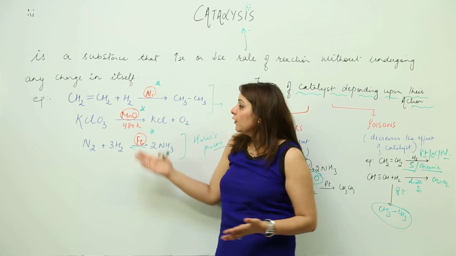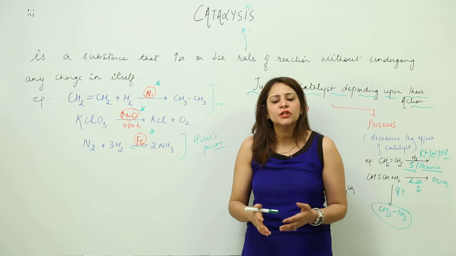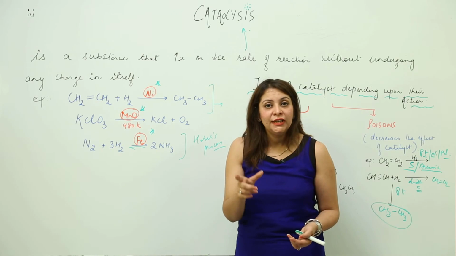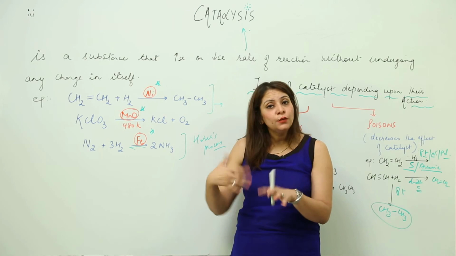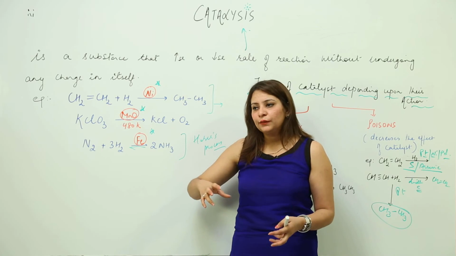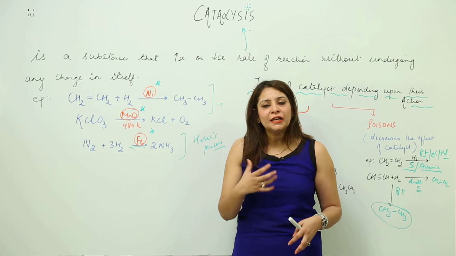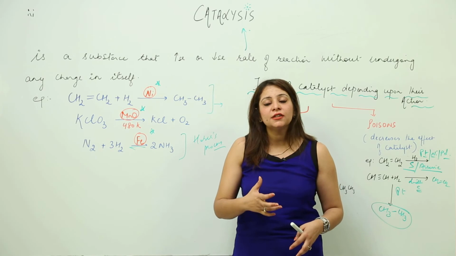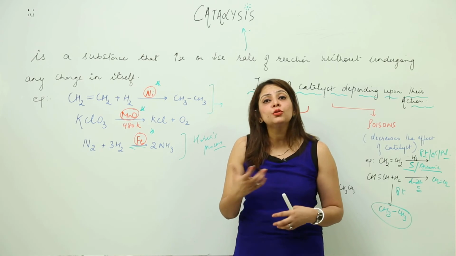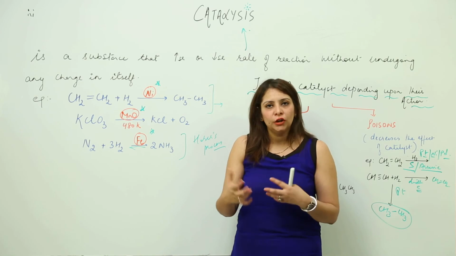As I told you, here we have used certain catalysts, and likewise we use catalysts in various ways, in various reactions. Most chemical reactions take place in presence of a catalyst because we need a certain rate. As we are concerned with the chemical reaction, we are also concerned with the rate. Suppose we want a certain compound to be formed, and we want that formation to be faster so that we can use that compound in a certain reaction, right? We don't want a chemical reaction to be too slow, taking 3-4 hours, and linger on the formation, right?